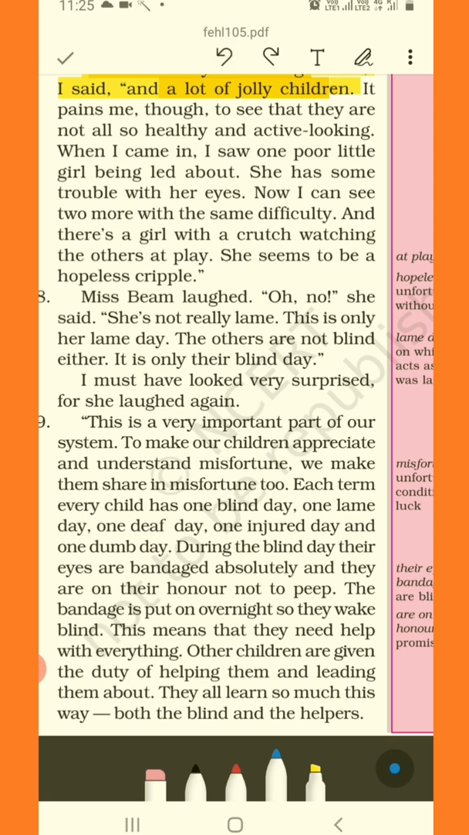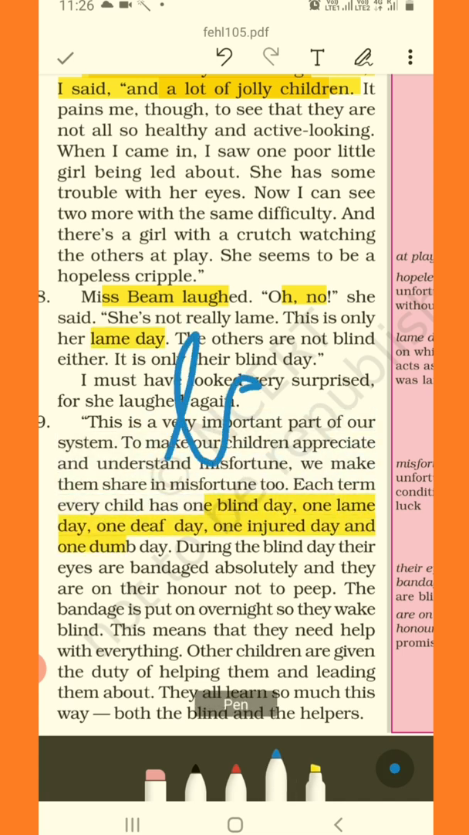So now what will Miss Beam say? Let's find out. Miss Beam laughed. "Oh no," she said. "She's not really lame." Lame means one who's not able to walk properly. "This is only her lame day." It's her lame day. So what is a lame day? I've never heard something called a lame day. What is it going to be like?